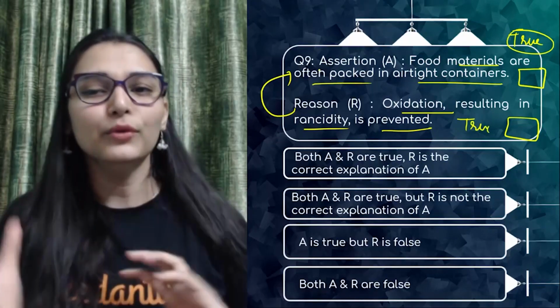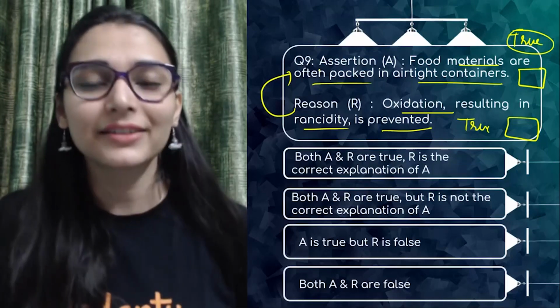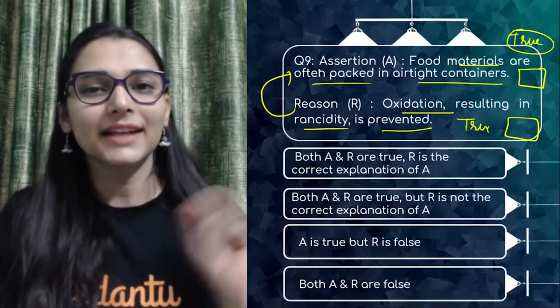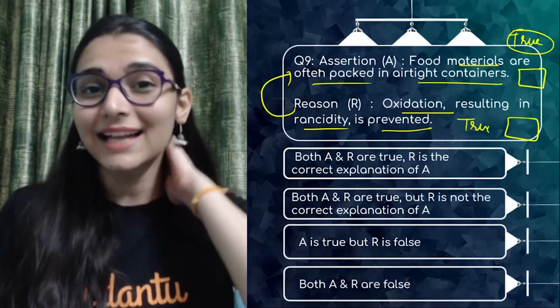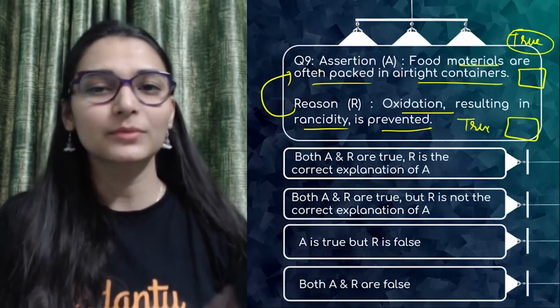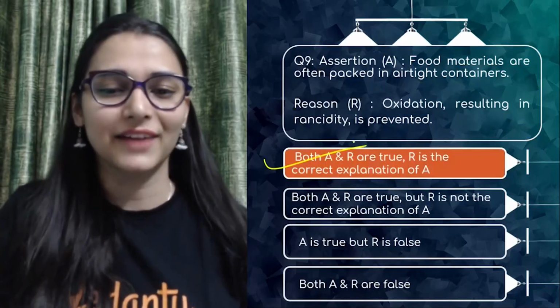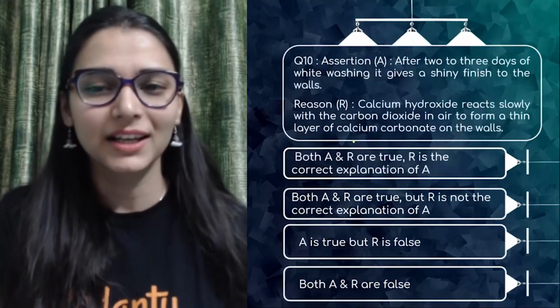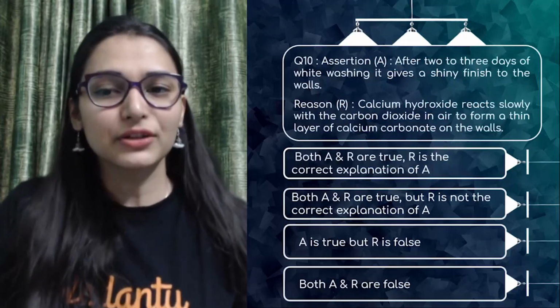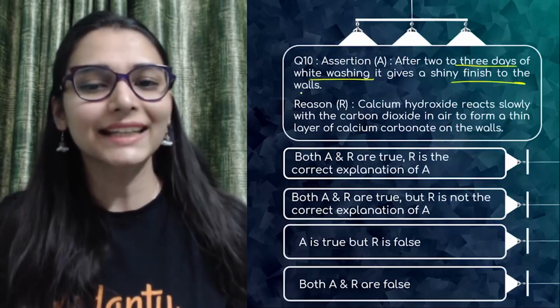Why are we keeping food in an airtight container? So that oxygen cannot enter the container. If oxygen enters the container, it is going to oxidize the food items and give them a bad taste and odor, meaning they will get rancid. So we have to avoid that. That is why we are doing it. Right? Simple.